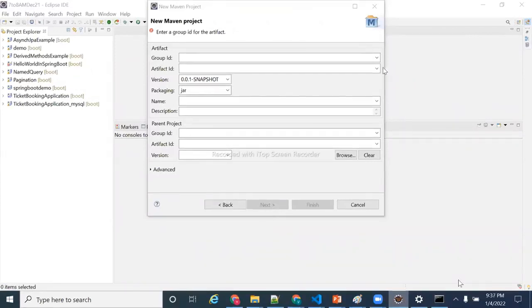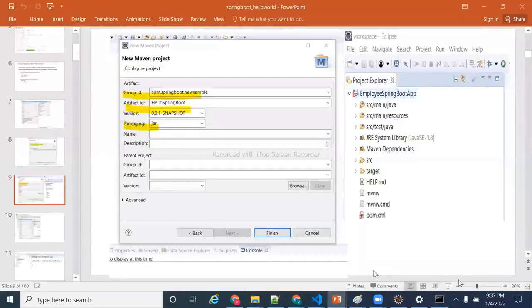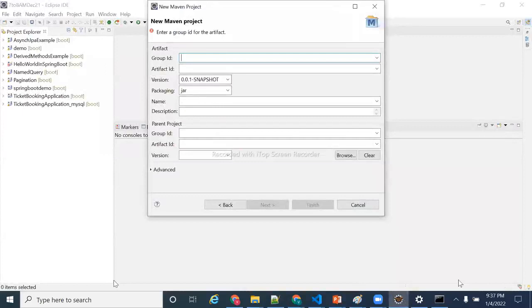Okay, Sunit. Yes. Now, what is group ID? What is artifact ID? As of now, I'll explain slowly. In Java, we have a package name and a class name, right? Similarly, group ID is nothing but the package name, com.springboot.helloworld, and my artifact ID is nothing but first hello world. Something like that, I'm going to write first hello world.